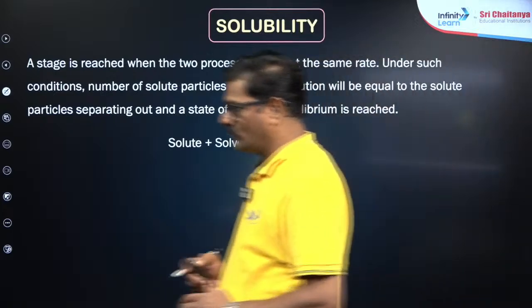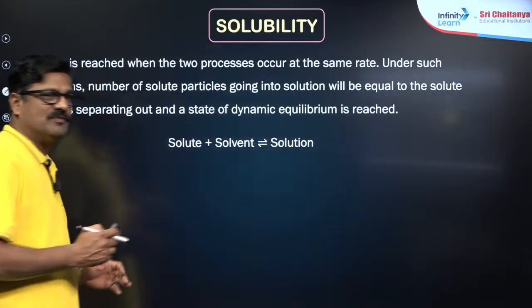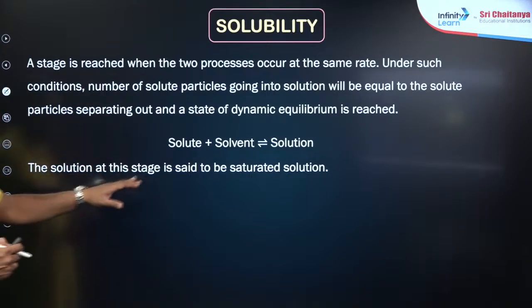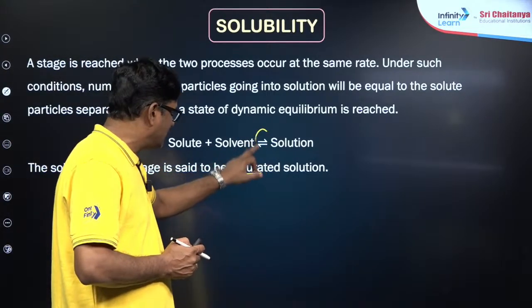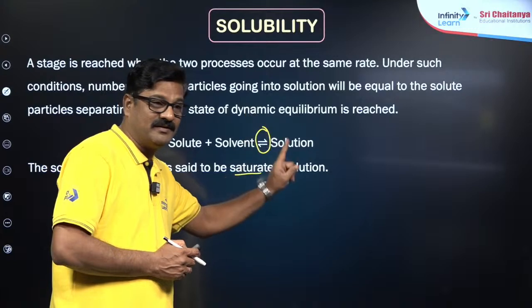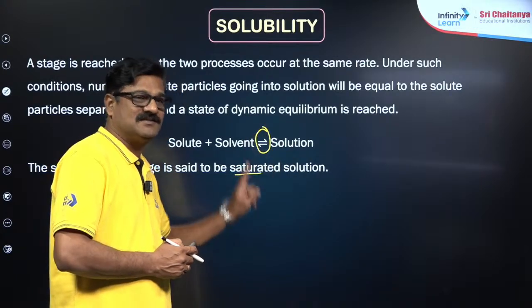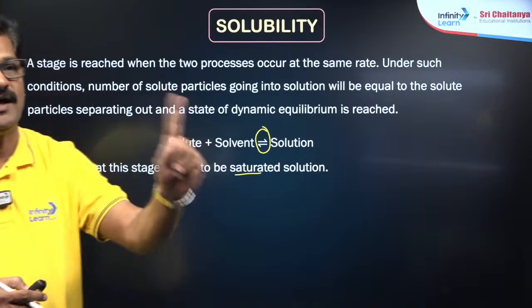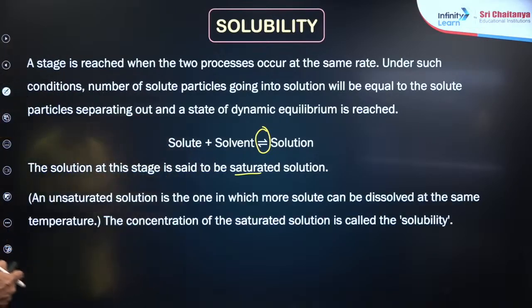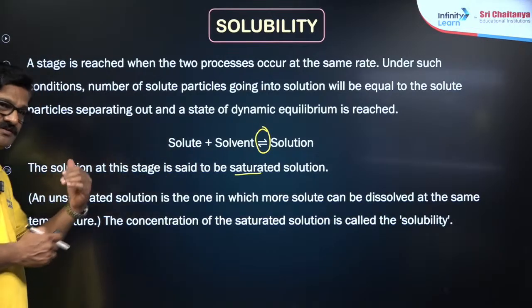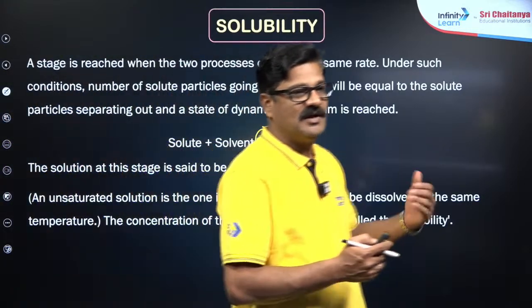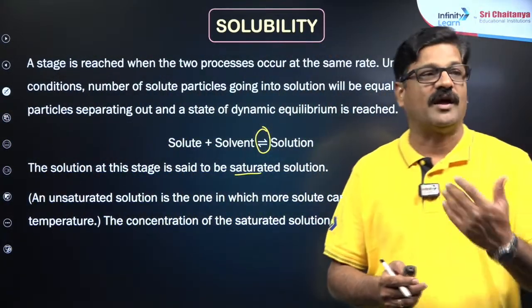The solute plus solvent gives rise to solution. Solution is a homogeneous mixture, and the solution at this stage is said to be saturated because there is an equilibrium. Mind it, if somebody says it is a saturated solution, there should be an equilibrium between the dissolved and undissolved entity. In an unsaturated solution, some more solute can be dissolved, and a supersaturated solution has more ionic product in it.